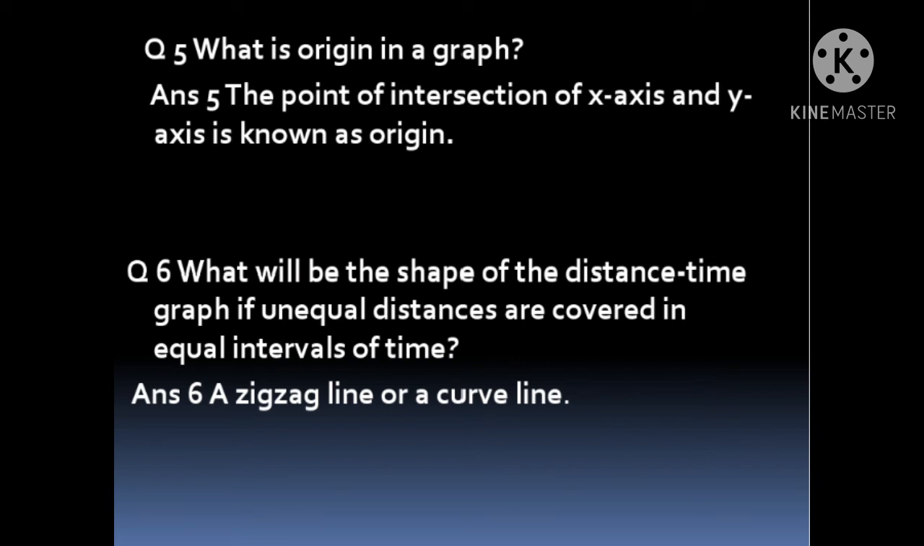Now question 6. What will be the shape of the distance-time graph if unequal distances are covered in equal intervals of time? Answer is a zigzag line or a curved line. It is not a straight line, it is a zigzag line or curved line. It is obtained when the graph is of non-uniform motion. Or we can say unequal distances are covered in equal intervals of time.